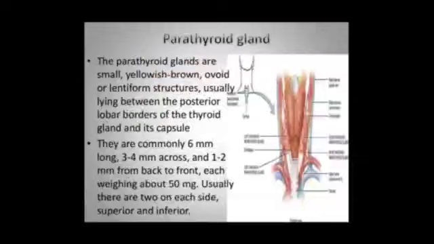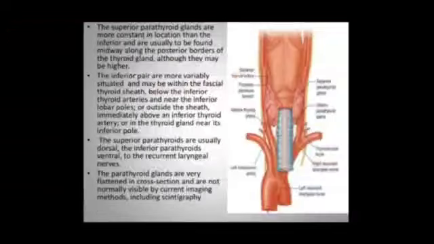The parathyroid glands are small, yellowish-brown, ovoid or lentiform structures, usually lying between the posterior borders of the thyroid gland and its capsule. They are commonly 6 mm long, 3 to 4 mm across, and 1 to 2 mm from back to front, each weighing about 50 milligrams. Usually there are two on each side, superior and inferior.